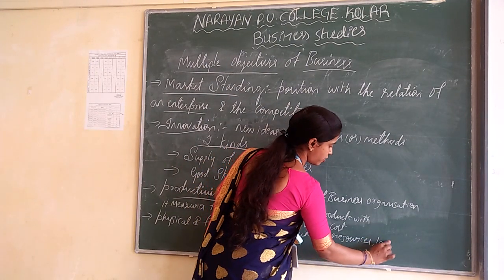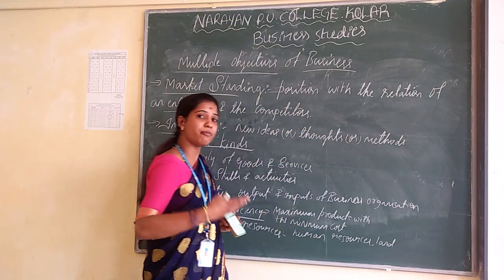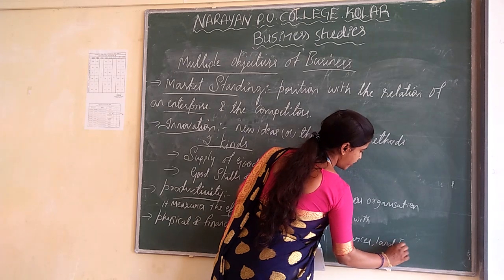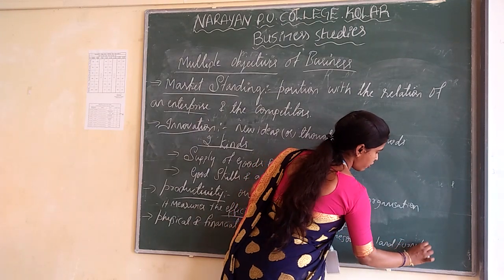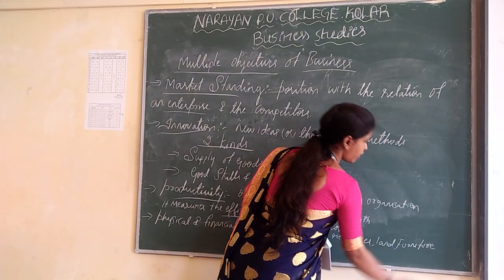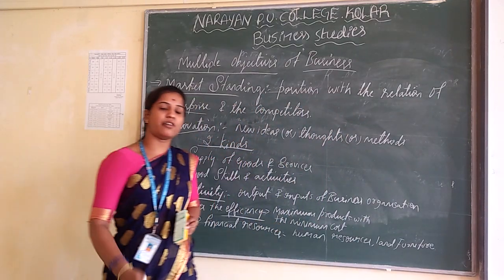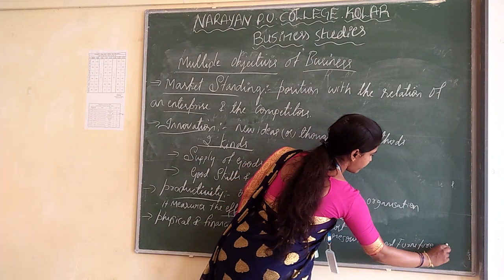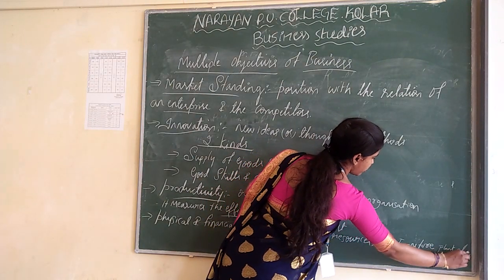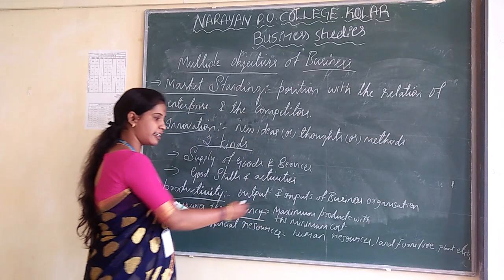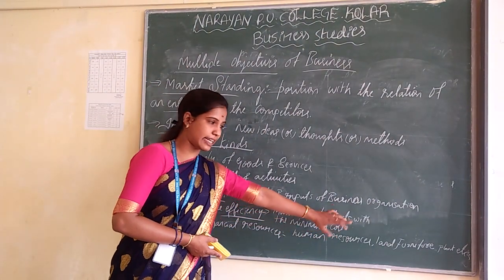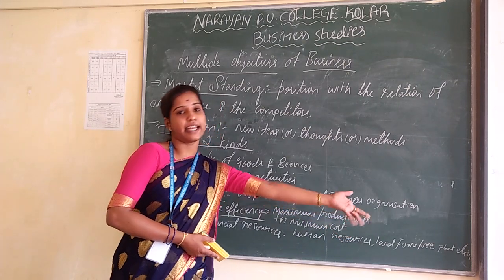Land. Without land, we are not able to plan for our business organization. Land and furniture. Without proper furniture, we are not able to run the business, etc. So what do the physical resources mean? The first one is human resources and the second one is land and furniture, etc.